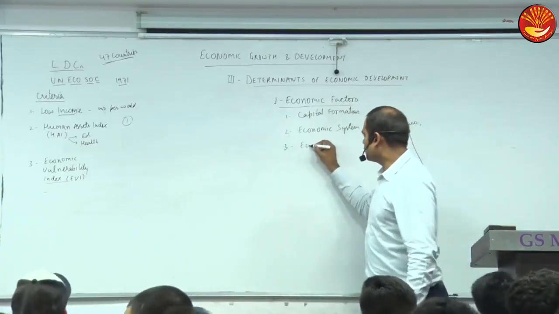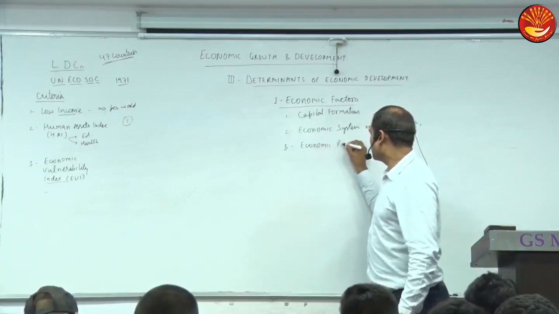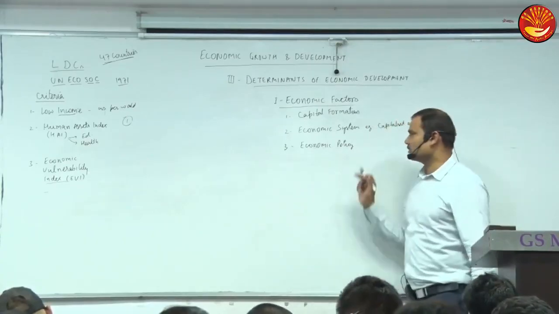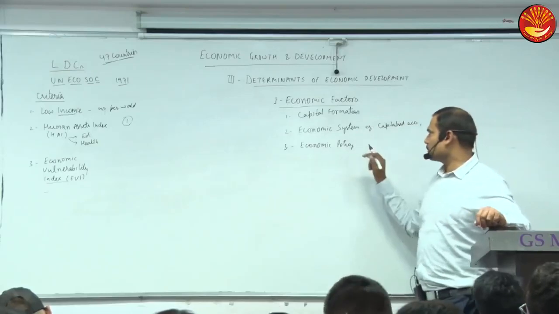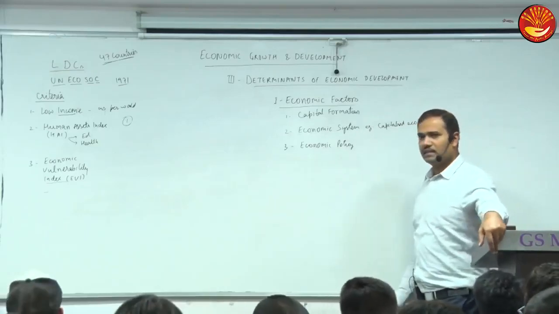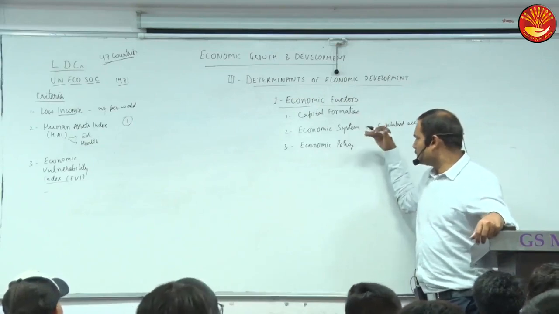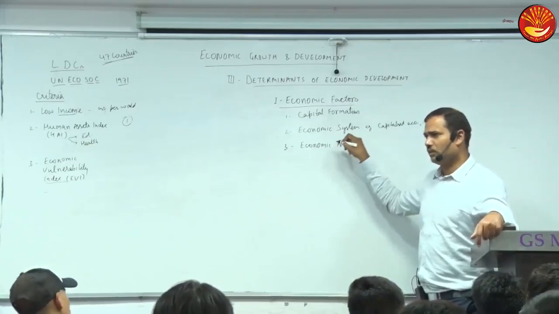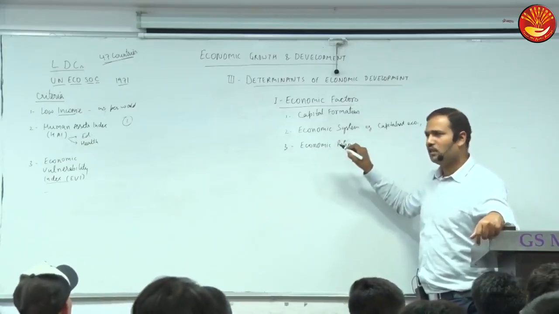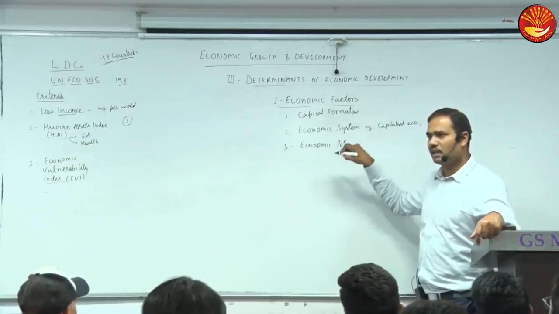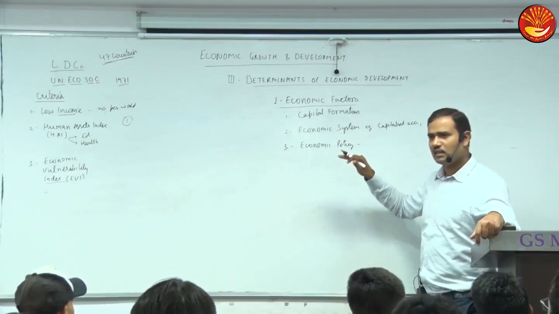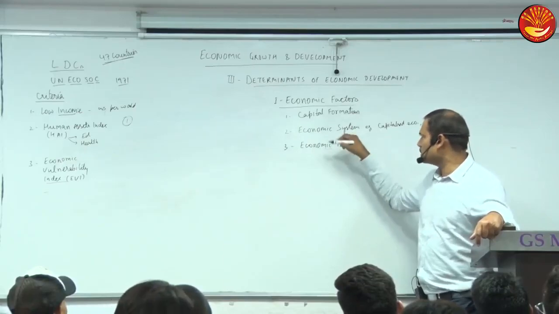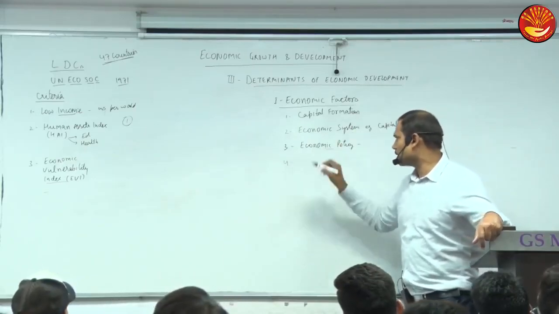The other is economic policy. Is economic policy wider or narrower than the system? Which is broader, policy or system? The system. Policy is within the framework of the system. For example, in India, did we change the economic system? No, we have been a mixed economy from independence till now. But we made a significant change in policy in 1991, and after that there was an impact on growth. We became one of the fastest growing economies in the world, and productivity increased. So policy is within the system, and when we changed policy, there was an impact.